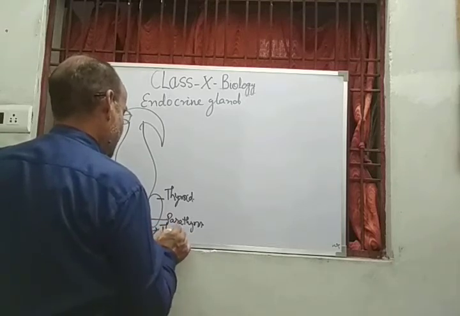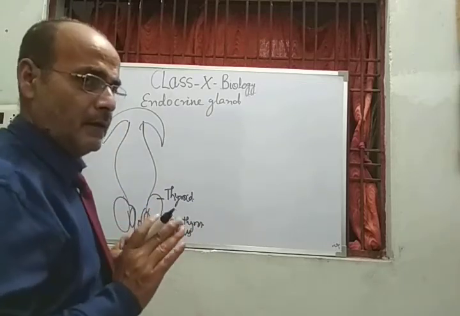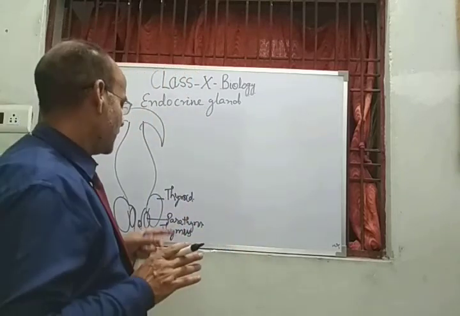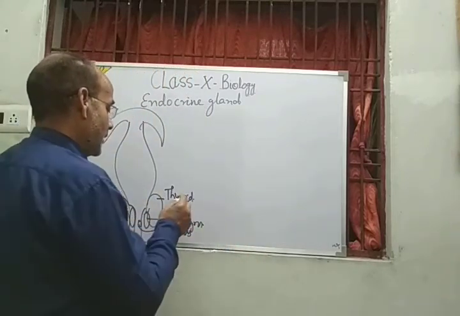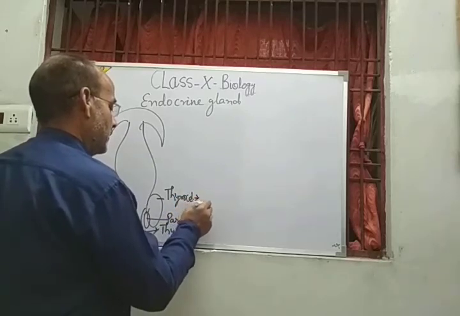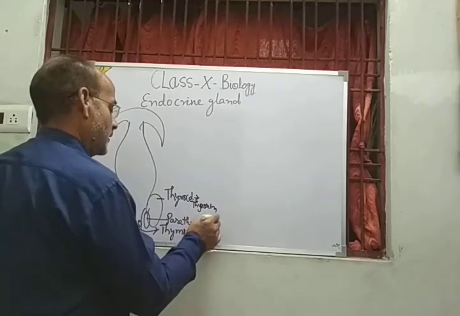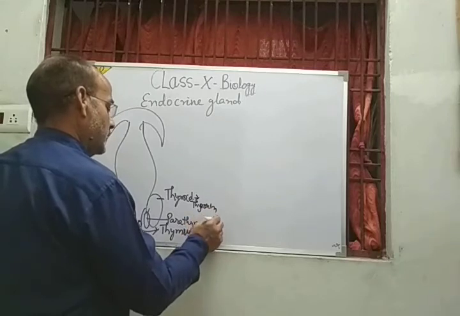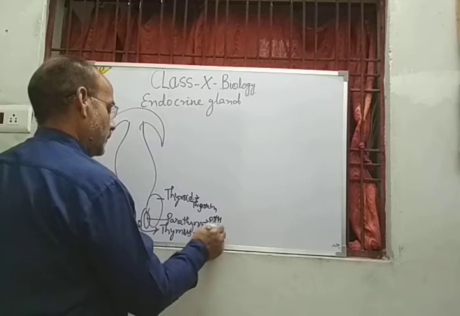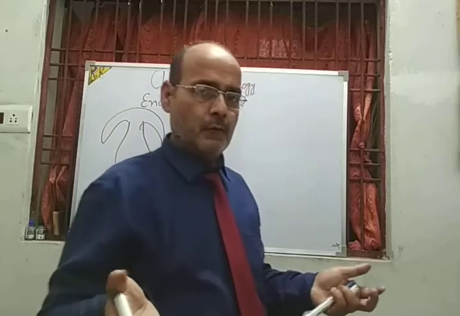These three glands are associated together, and they are found in the neck region, just behind the voice box. They control the different metabolic activities by the hormones secreted by the thyroid gland, that is thyroxine, and the parathyroid gland secretes PTH, that is parathyroxine, and thymus secretes serotonin, which controls the sleeping cycle of a human.